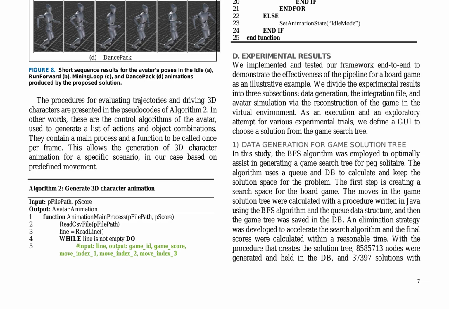The algorithm contains a main process and a function to be called once per frame, allowing the generation of 3D character animation for a specific scenario based on predefined movement. The experimental results are divided into 3 subsections: data generation, the integration file, and avatar simulation via the reconstruction of the game in the virtual environment. The breadth-first search (BFS) algorithm is employed to generate a game search tree for PEG solitaire, and an elimination strategy is developed to accelerate the search algorithm and calculate final scores within a reasonable time.